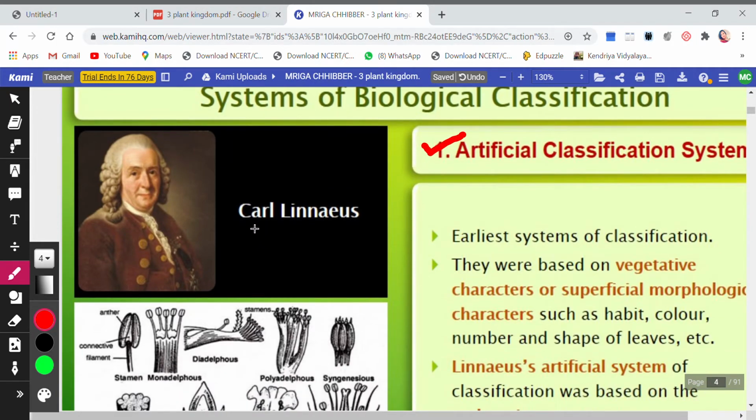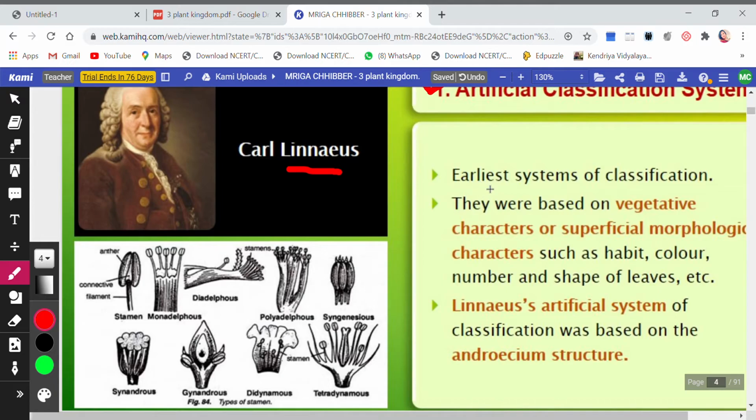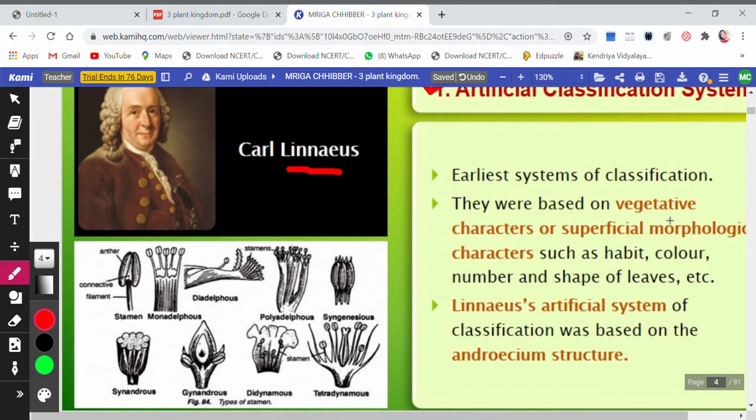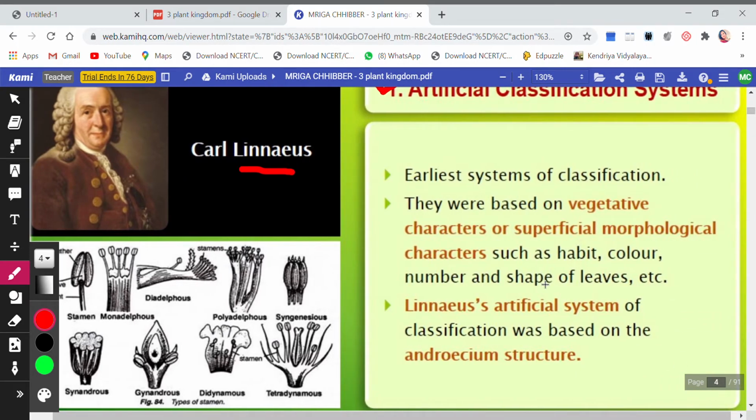This was given by Carl Linnaeus, okay? Carl Linnaeus. Now children, the artificial classification system was the earliest system of classification. That means the most primitive system, या सबसे पहला, सबसे पुराना system of classification is the artificial classification system. They were based on vegetative characteristics or superficial morphological characters, जैसे कि morphology means, children, the outermost structure. Morphology means the structure.